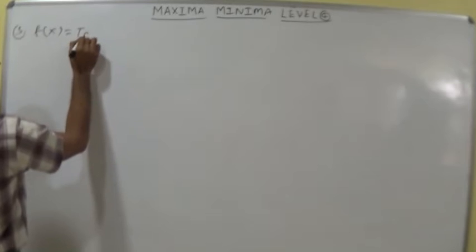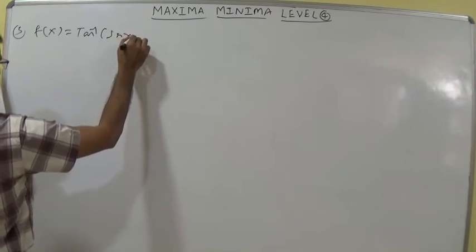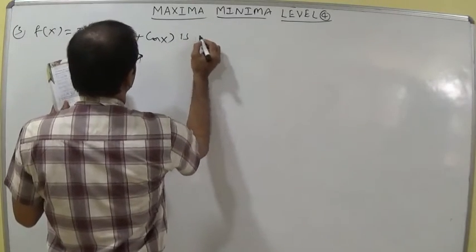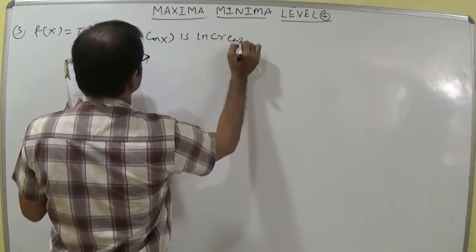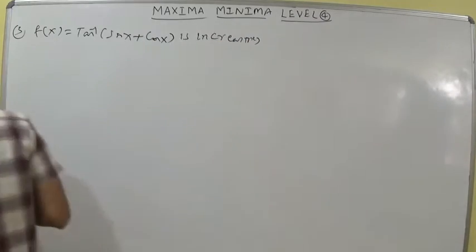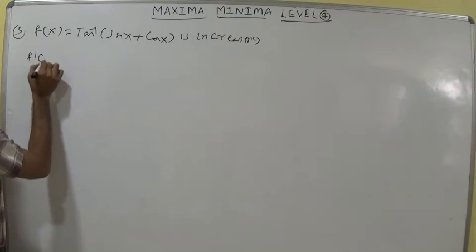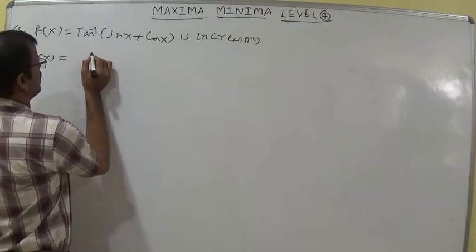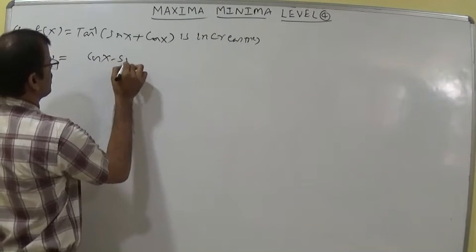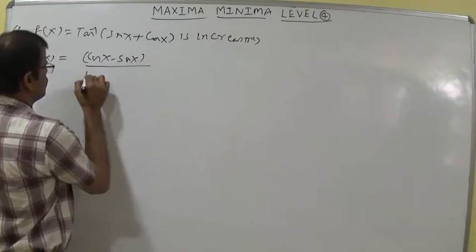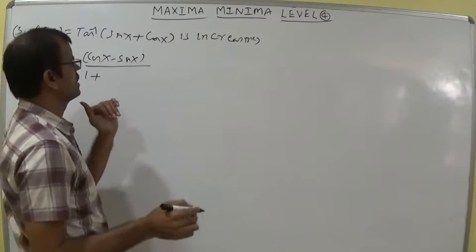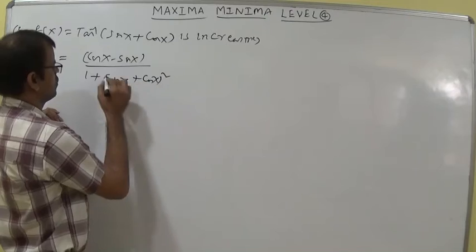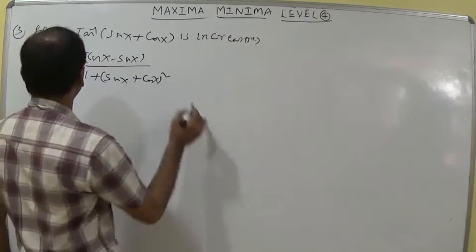So f dash x is 1 by 1 plus x square, and the internal derivative we can write here, cos x minus sin x, whole divided by 1 plus, sin x plus cos x whole square. Directly this one we can write in the form of 1 plus sin 2x also.